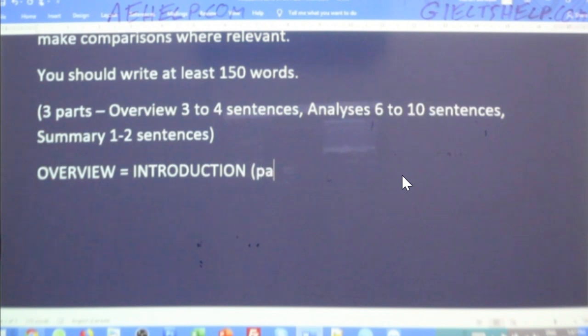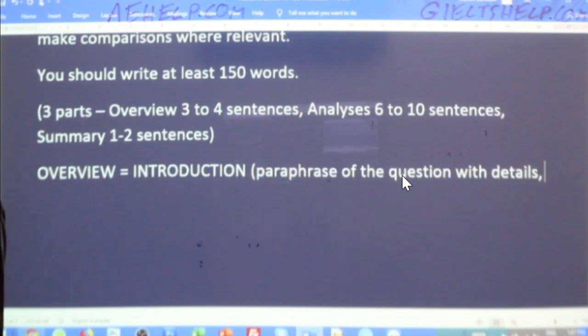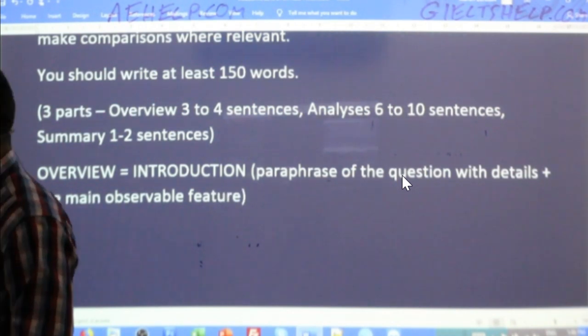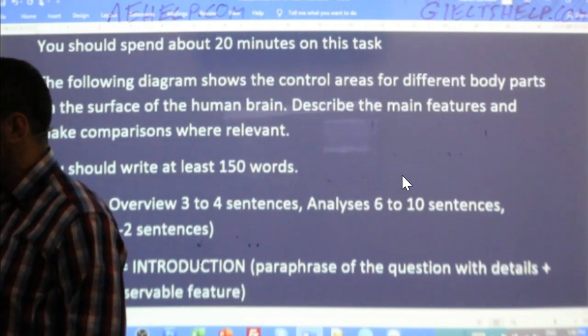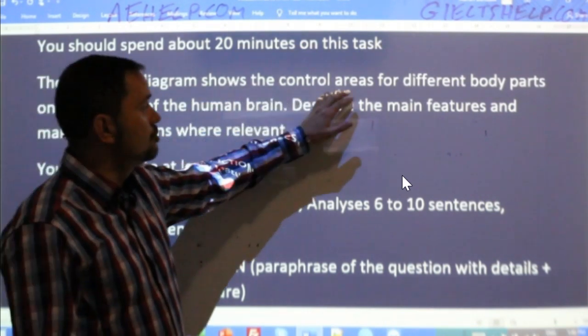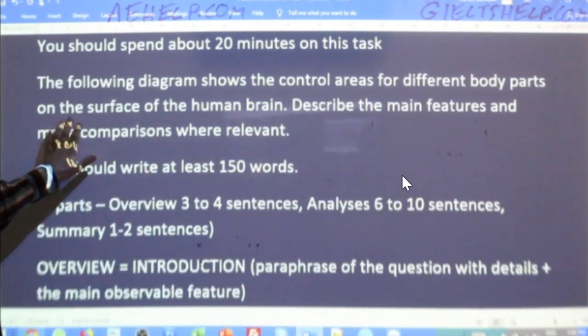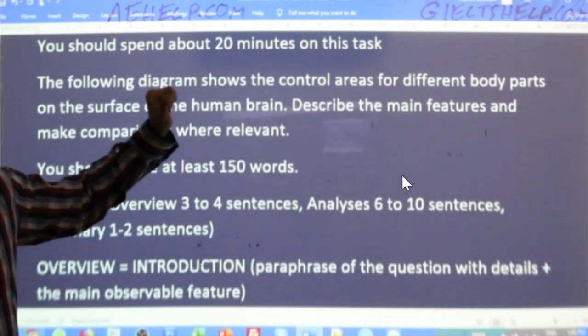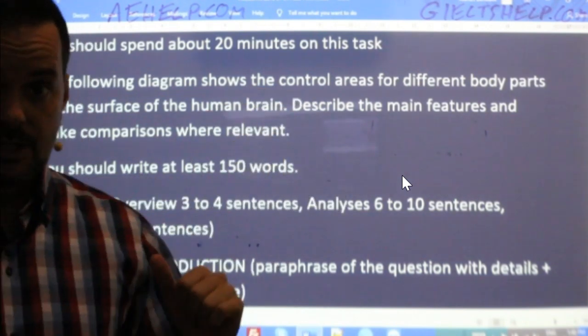It includes a paraphrase of the question with details. And then it also includes one other element, which is the main observable feature. Okay, sometimes a couple of features. So let's do that. All right. So here it says, the following diagram shows the control areas for different body parts on the surface of the human brain. Okay, paraphrase that for me. Give me a paraphrase of that in your own words as well as you can.